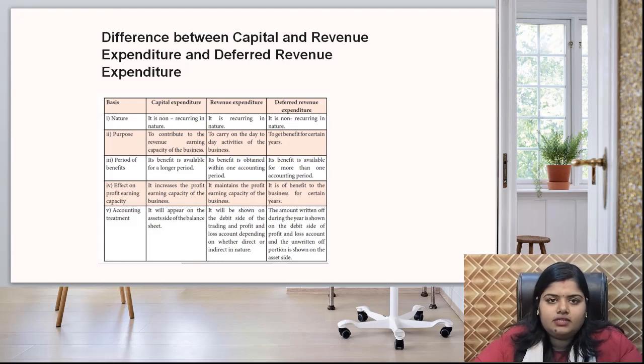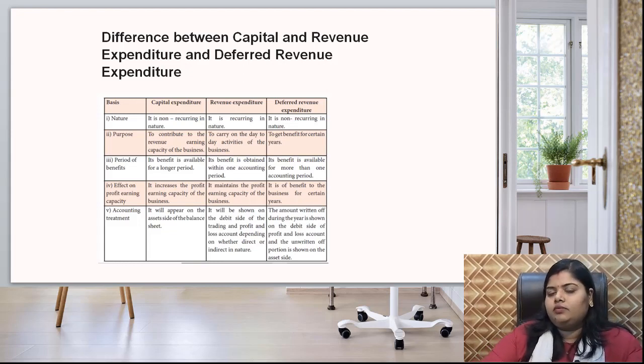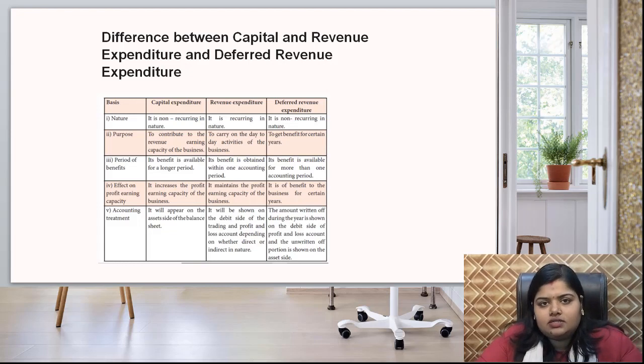Okay, fictitious assets are actually not assets; they are imaginary expenditures, imaginary assets, you can say. Because the name fictitious means imaginary. They do not have any realizable value.